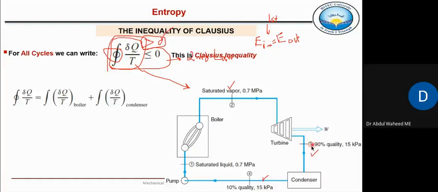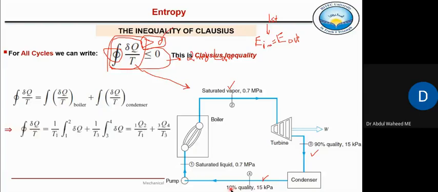Now it enters at this state into the condenser and leaves. Because the condenser is also a heat transfer process, pressure remains the same. And here quality drops from 90% to 10%, right? Because here the heat is rejected and some of the vapor is converted into liquid, but not all of the vapor is converted into liquid. That's why the quality is not zero, it is 10%.